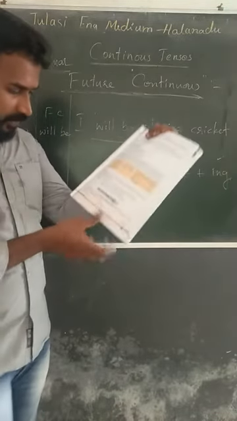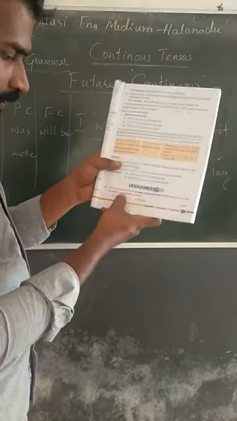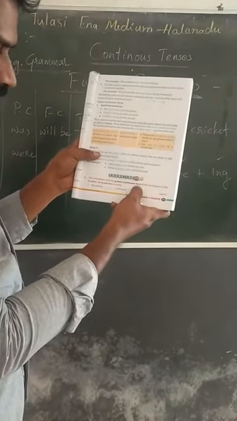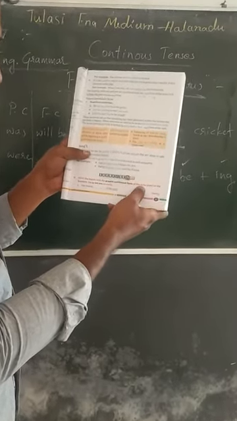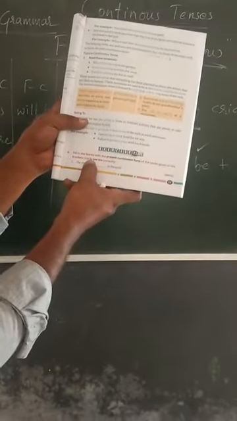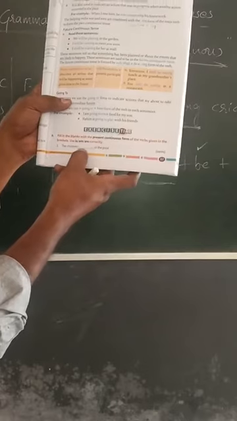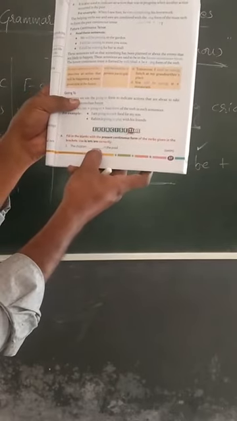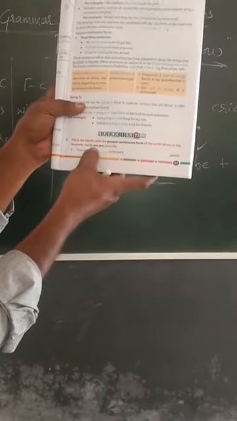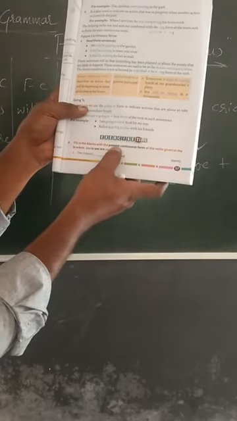See the exercise part. Fill in the blanks with the present continuous form of the verbs given in the bracket. Use is, am or are correctly. The children are in the pool. Is, am or are, we have to use present continuous.